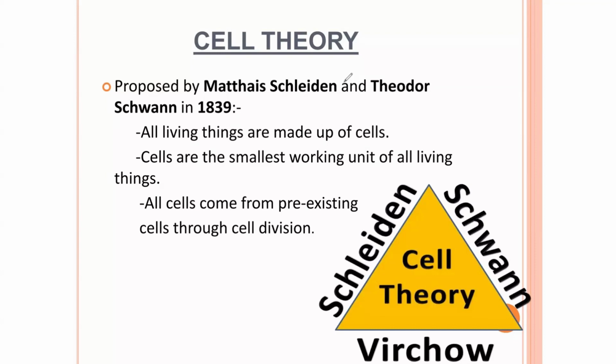For example, where life starts from, it started of course from one sperm cell.